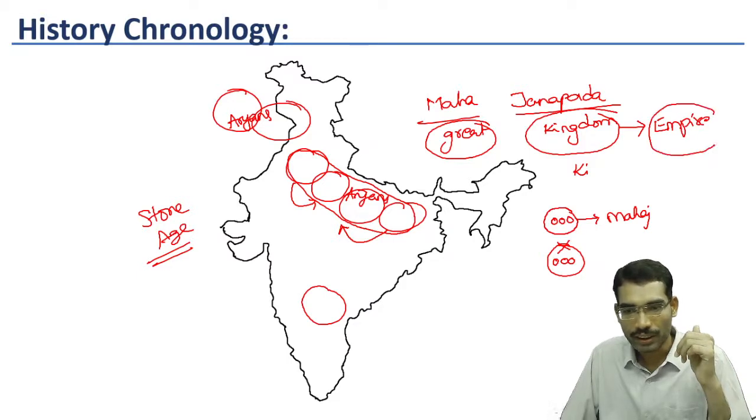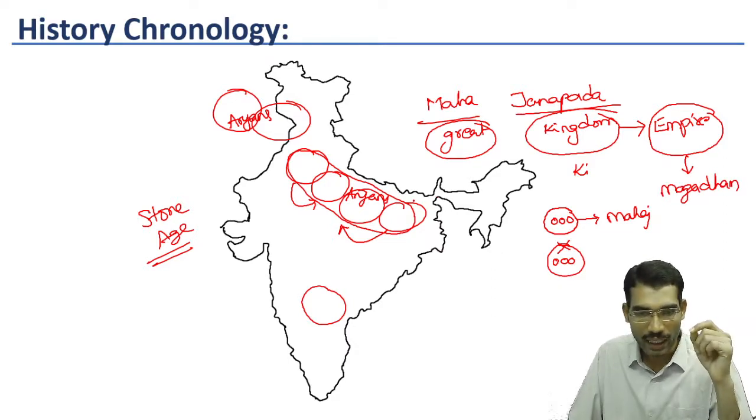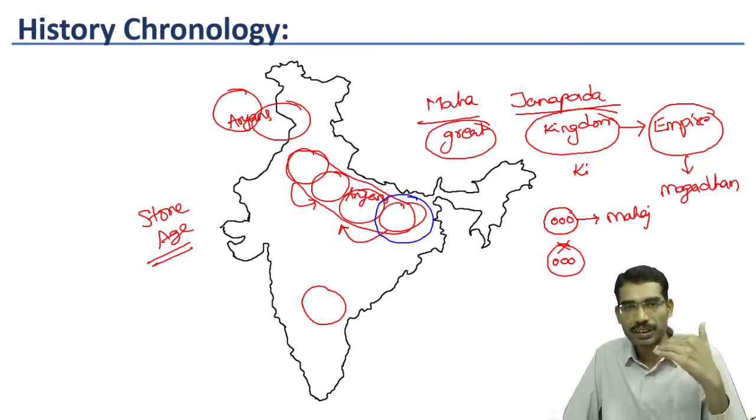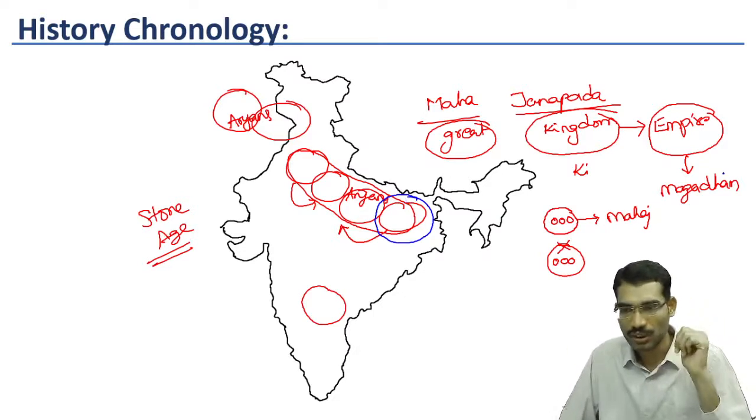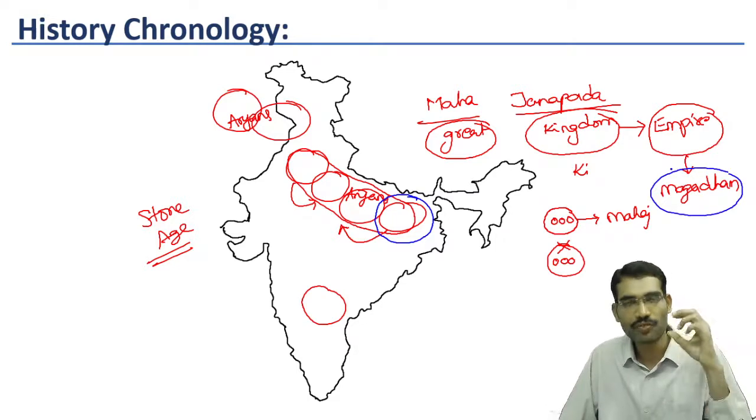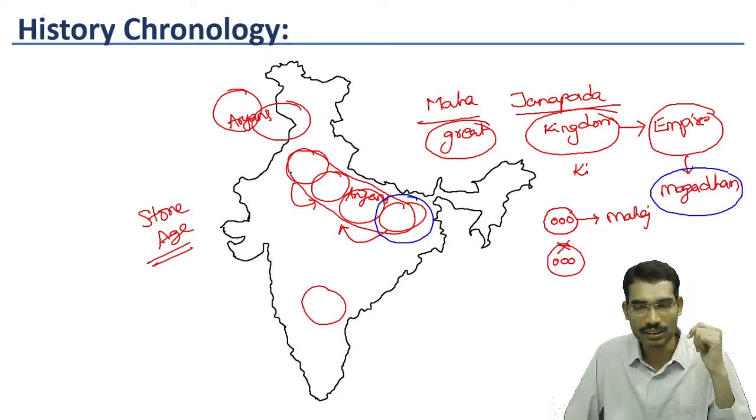In our Indian history, the first empire is Magadhan Empire, that emerged in present day Bihar and eastern UP regions and Bengal region as well. So this was the Magadhan Empire, the first empire in our Indian history.